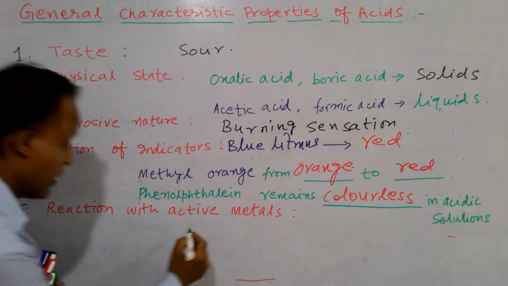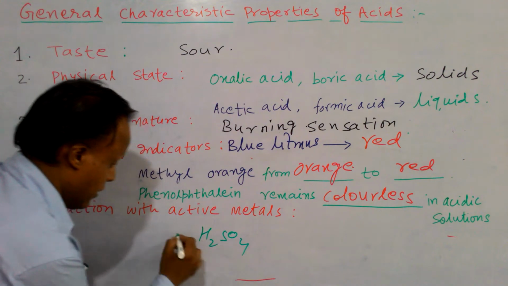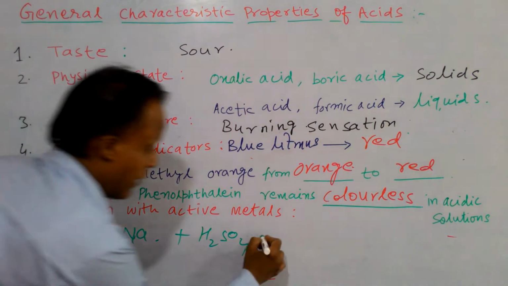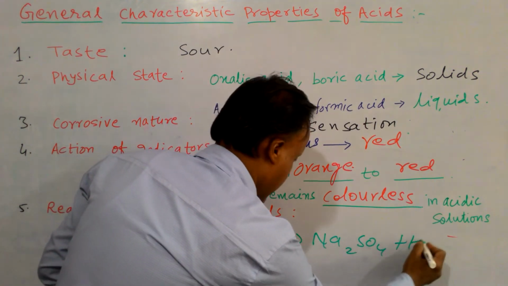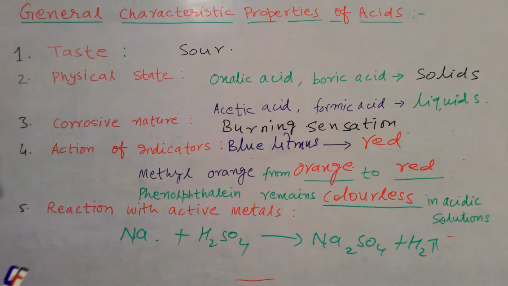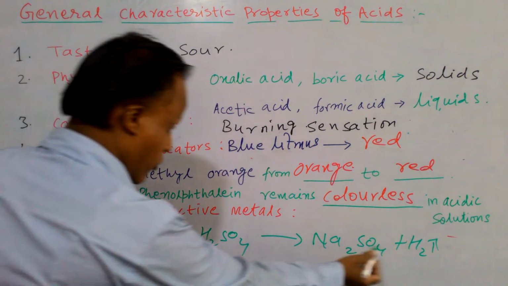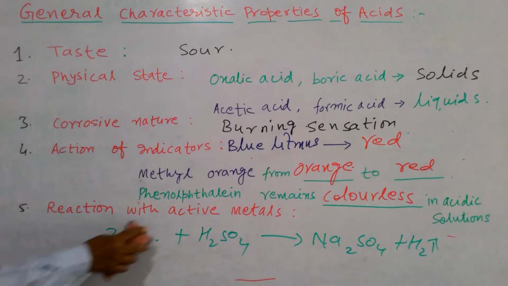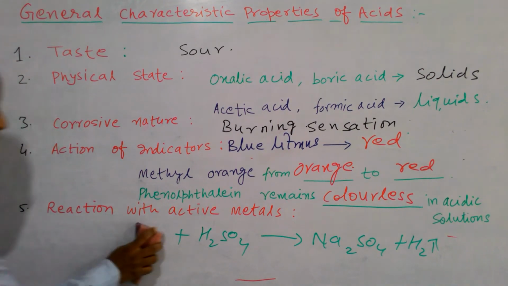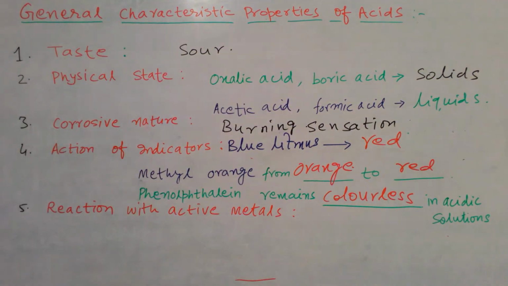Now reaction with active metals. For example, sulfuric acid reacts with sodium and forms sodium sulfate, plus it evolves hydrogen gas. Please balance it: 2Na plus H2SO4 gives Na2SO4 plus H2. Similarly, in place of Na you can take zinc, which is also a metal.